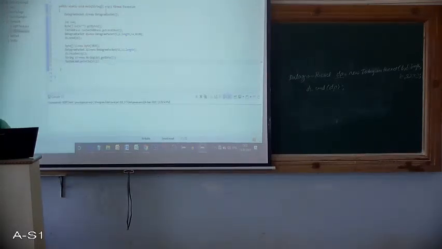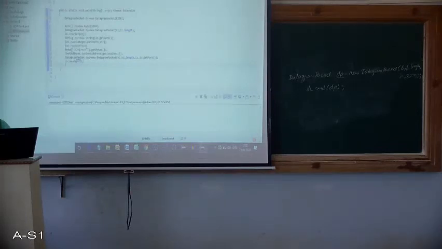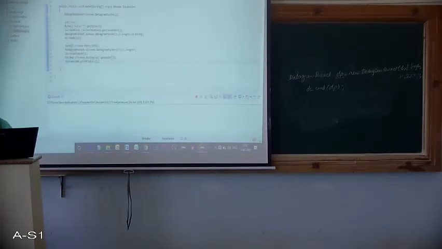So this is the client program and the server program, and now we need to run this code. So let's run the UDP server. And now we have to run the client.